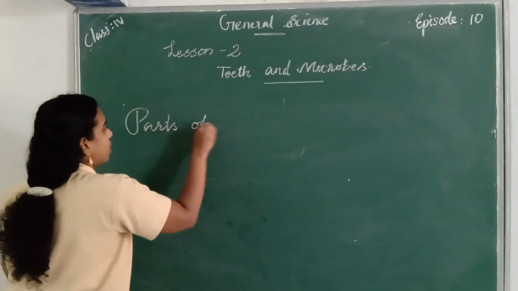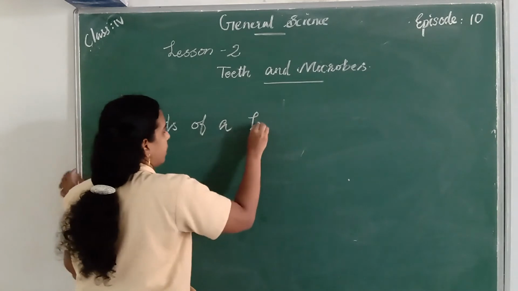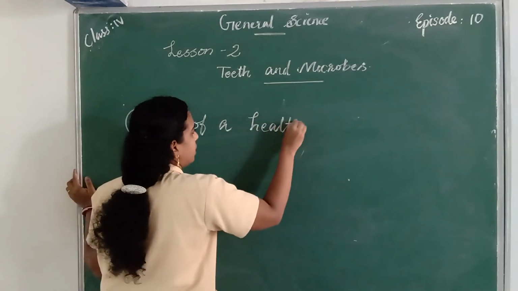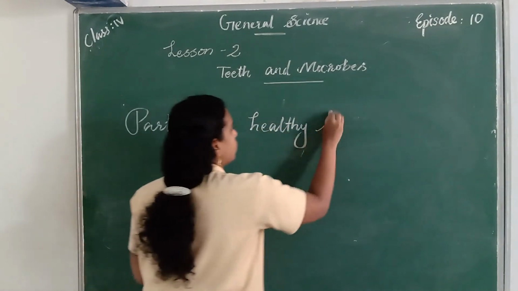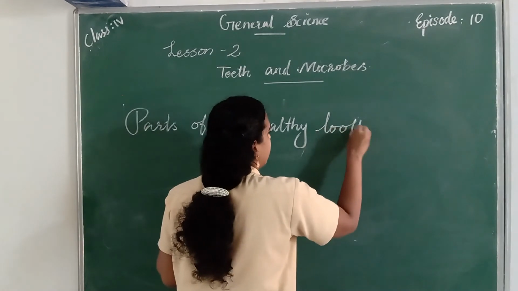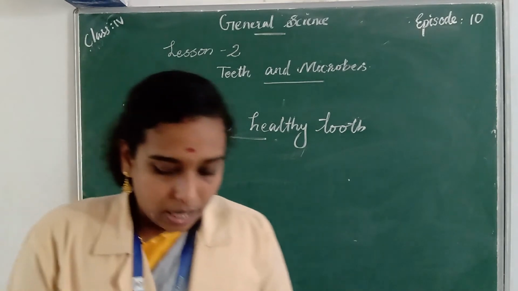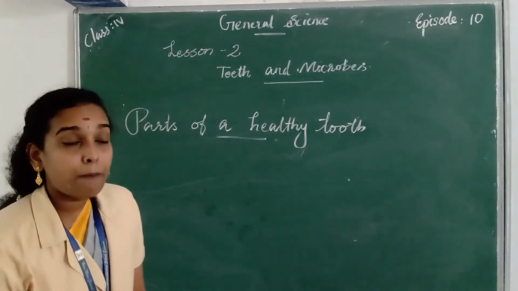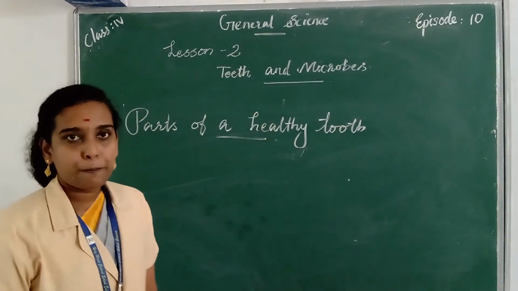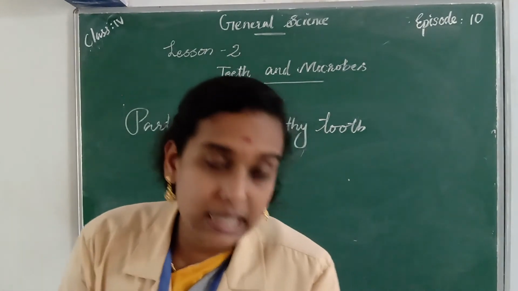Parts of a healthy tooth. H-E-A-L-T-H-Y, healthy tooth, T-O-O-T-H, healthy tooth. Okay, so a healthy tooth has enamel, dentin and pulp. Okay, first one is enamel.